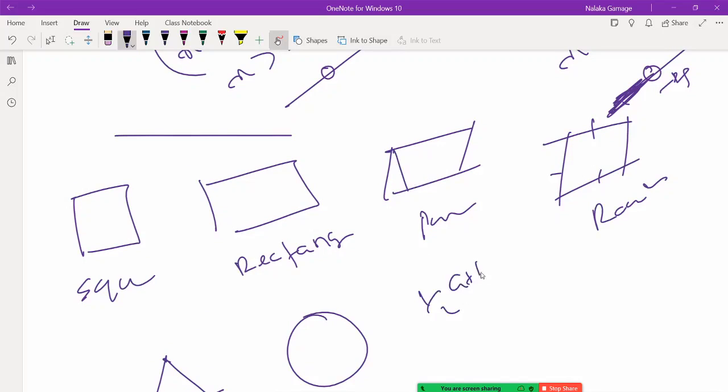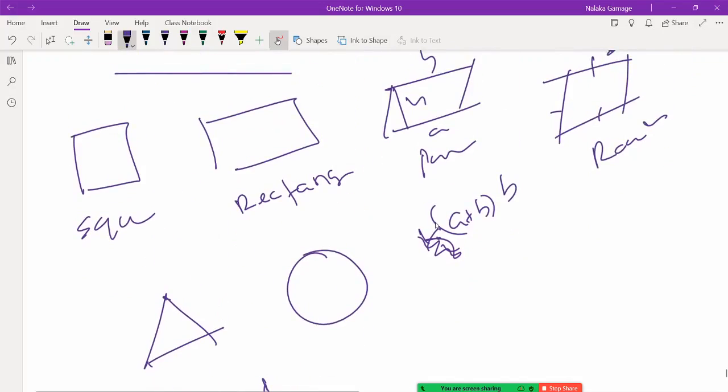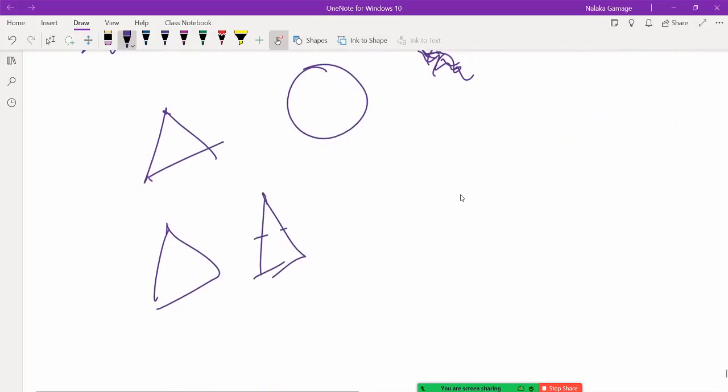Half a plus b times h. Sorry, this is not half a plus b times h. Sorry, half a plus b times h here, half h and a times h here, 2 pi r squared.